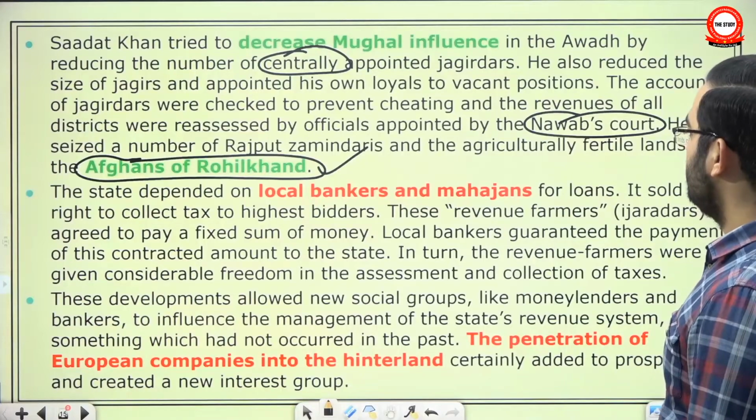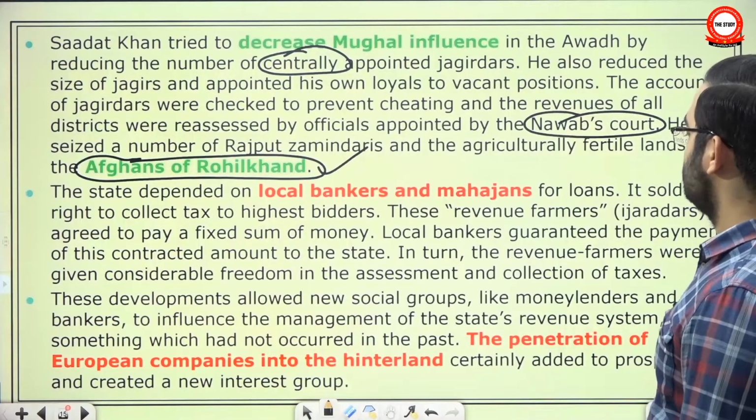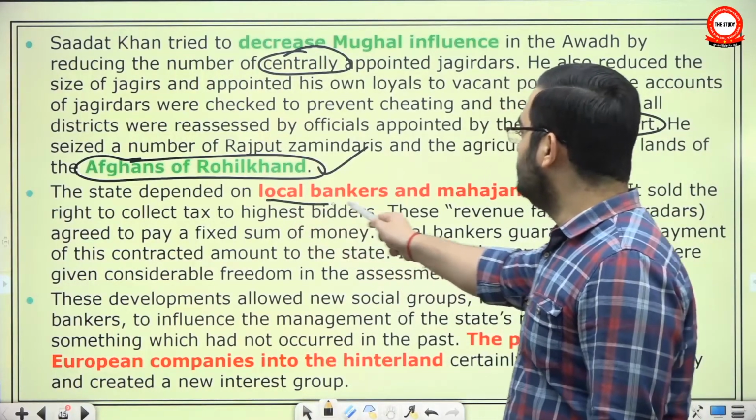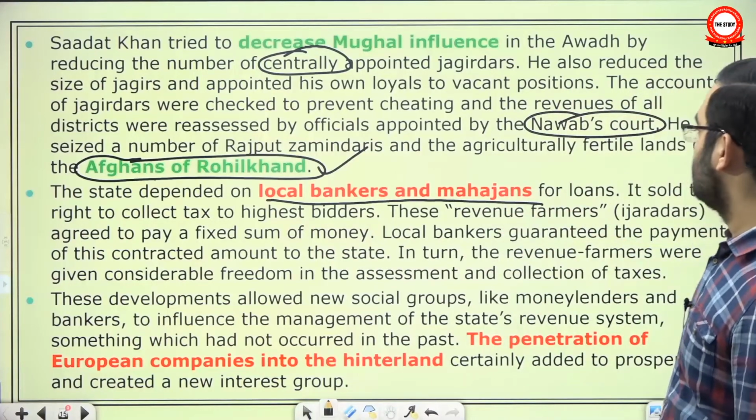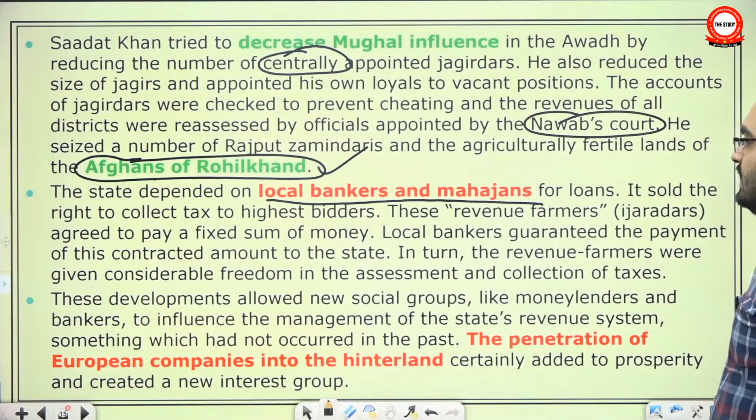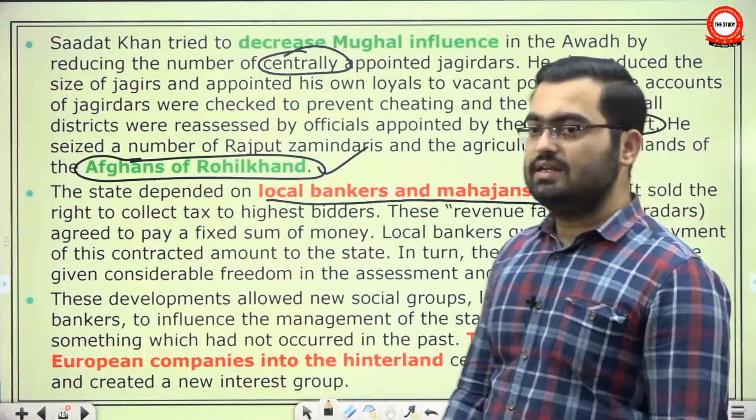State dependent on local bankers and Mahajans for loans. This is a very key feature of all the later states. We will discuss it later. It sold the right to collect tax to highest bidders. See, earlier they had a proper system.